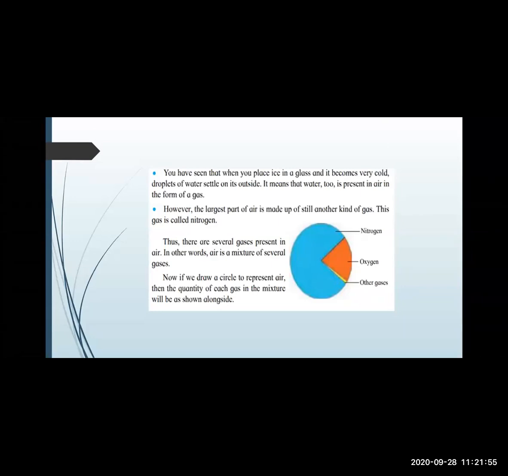Okay. See the picture on page number 59. Stove means chula. Giving one example, chula, चूल. ओके. चूल में लकड़ी डालते हैं, चूल पे जलाते हैं, फिर उसमें से धुआं निकलता है. That is air pollution. इससे क्या होता है? Air pollution. Okay. It gives out smoke. This smoke mixes with the air around us.